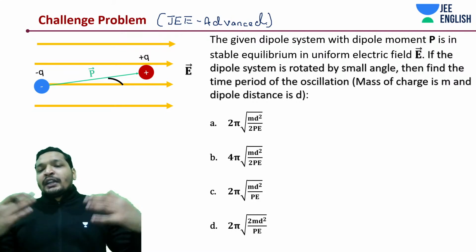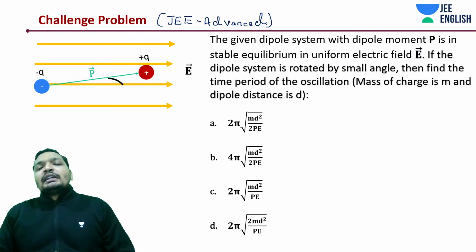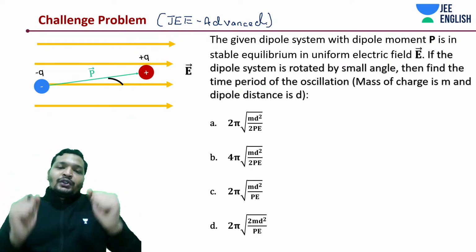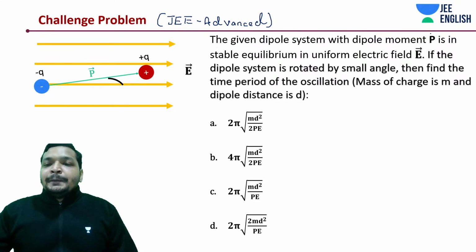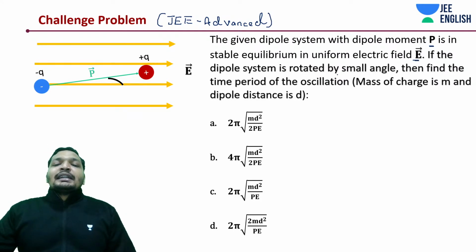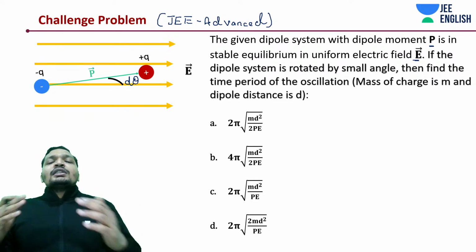You already understood. I told you in stable equilibrium, if you disturb it a little bit by a small angle d theta, it will be executing a harmonic motion due to the rotational inertia. Now, given the dipole system, a dipole moment P is in stable equilibrium in a uniform electric field E. If the dipole system is rotated by a small angle theta like this, as shown to you, like this is d theta, then find the time period of the oscillation, students.